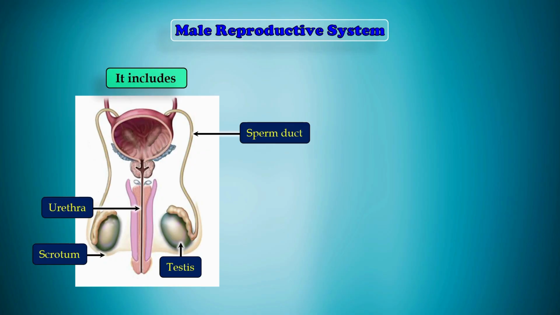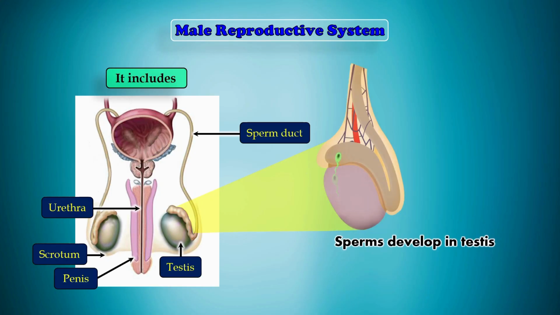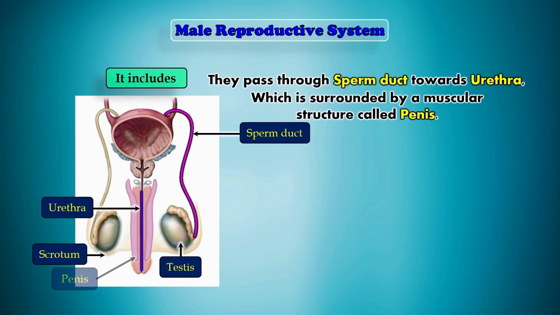Inside each testis, millions of tiny reproductive cells called sperms are produced. The scrotum, a pouch of skin, holds and protects the testes and keeps them at a temperature suitable for sperm development. Once sperms are formed, they move into a long tube called the sperm duct. The sperm duct carries sperms towards the urethra. The urethra is a common passage inside the penis. The penis is a muscular structure that helps transfer sperms into the female body.